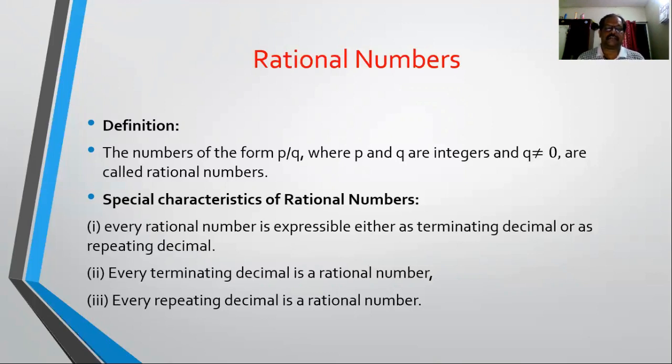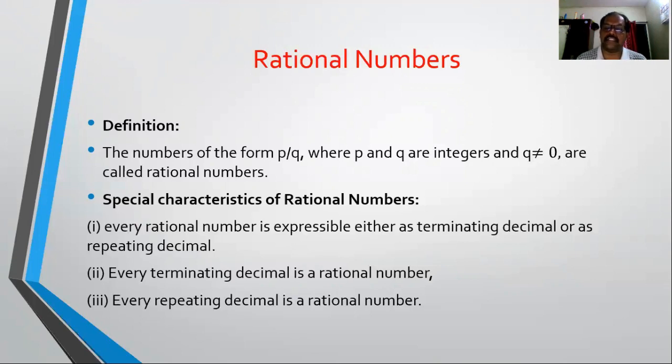Clear? So what is a rational number? Just define it. The rational number is again a number in the form of p by q where p and q are integers. See the difference between fractions and rational numbers. In case of a fractional number, p and q were only natural numbers.